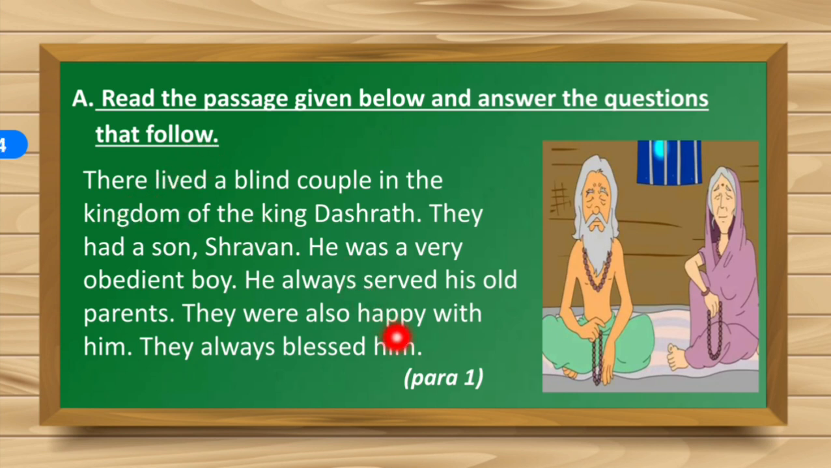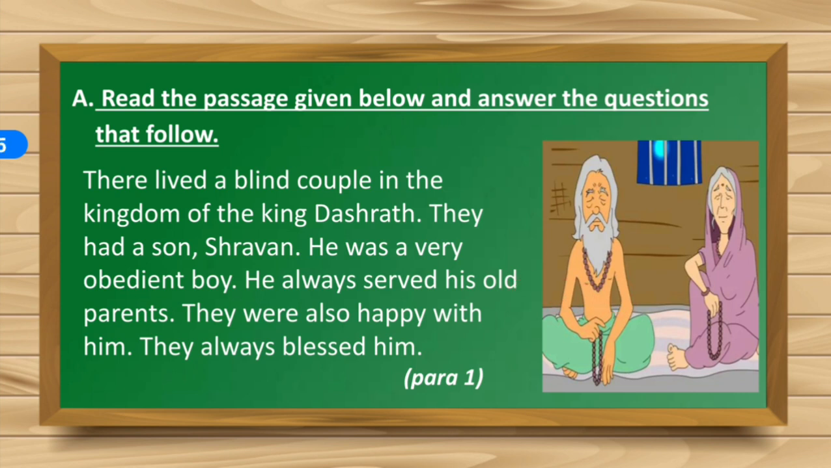So, we have paragraph 1 of this passage. There lived a blind couple in the kingdom of the king Dashrath. They had a son, Shravan. He was a very obedient boy. He always served his old parents. They were also happy with him. They always blessed him. So, that is the first paragraph of this passage.